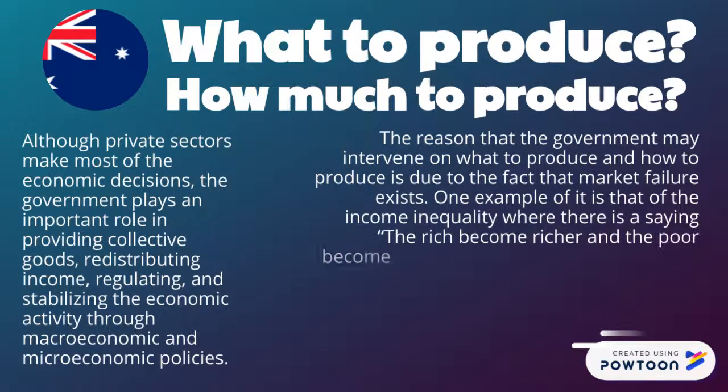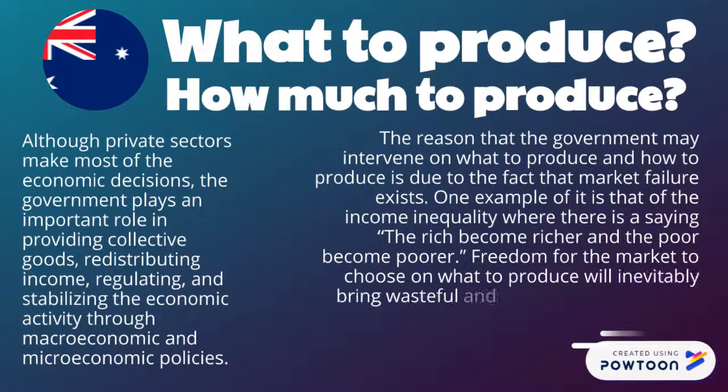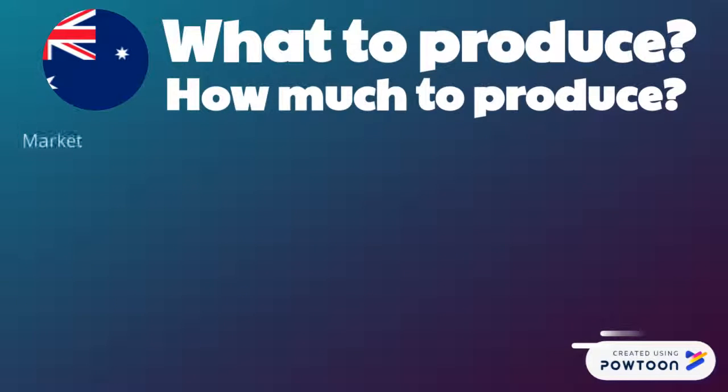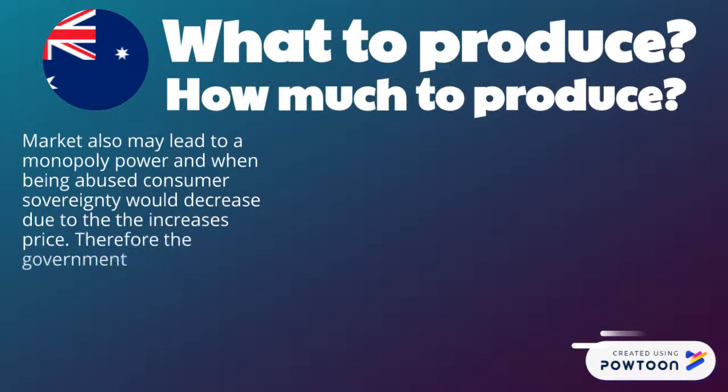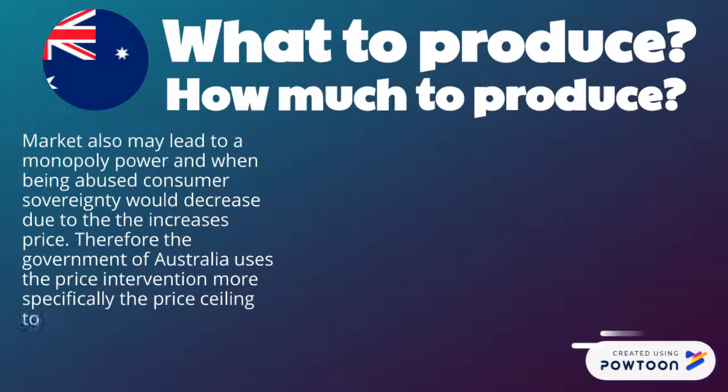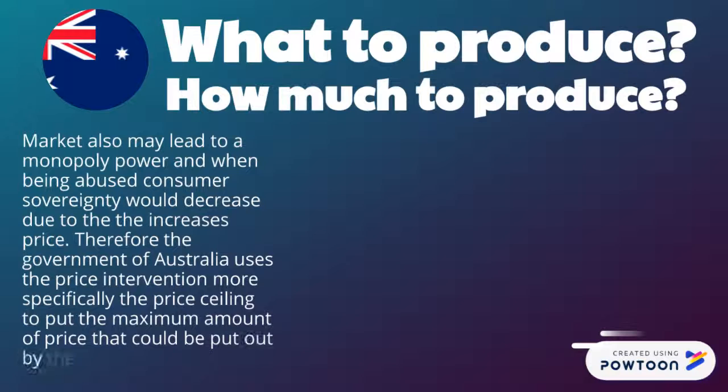One example is income inequality, where there is a saying that the rich become richer and the poor become poorer. Freedom for the market to choose will inevitably bring wasteful and unnecessary decisions. Market also may lead to a monopoly power, and when being abused, consumer sovereignty would decrease due to the increase of price. Therefore, the government of Australia uses price interventions, more specifically price ceiling, to put the maximum amount of price that could be used by a business.